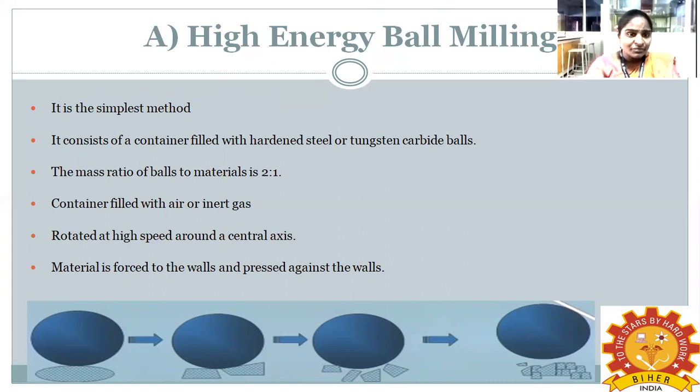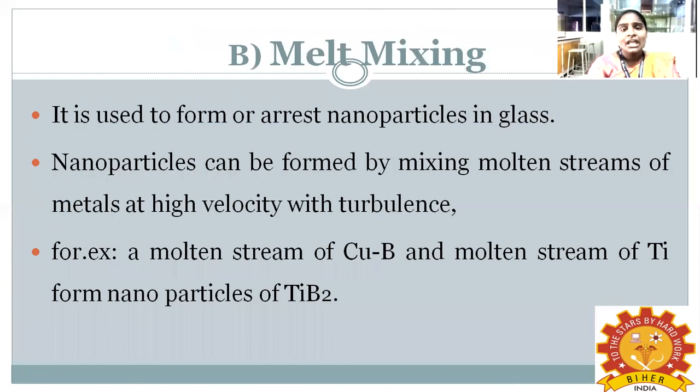The ratio of balls to material is 2 to 1, so balls 2 and material 1. Once the balls and material are in the container, it is filled with inert gases. Then you rotate the container at high speed around the central axis. During the rotation, the material forcefully strikes the walls and produces the nanoparticles.